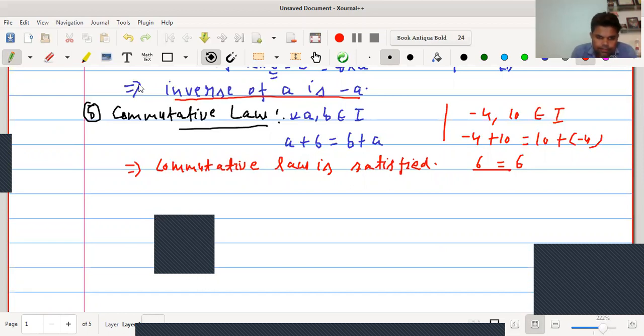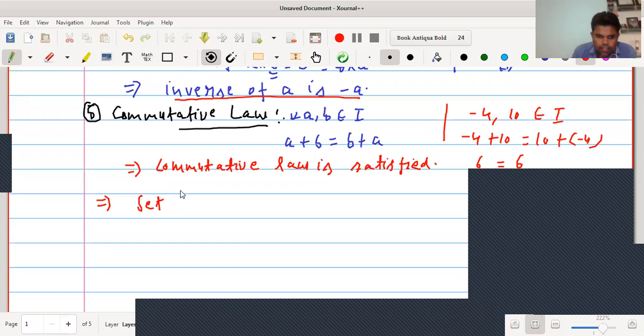Hence, we can say that the set of integers is an infinite abelian group with respect to addition.